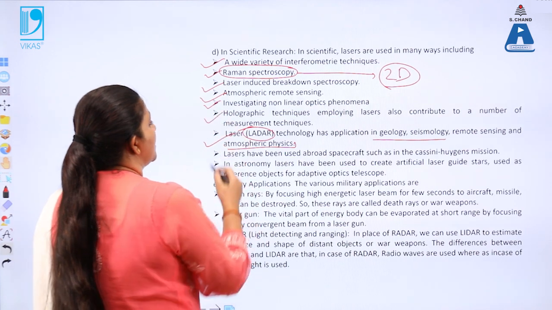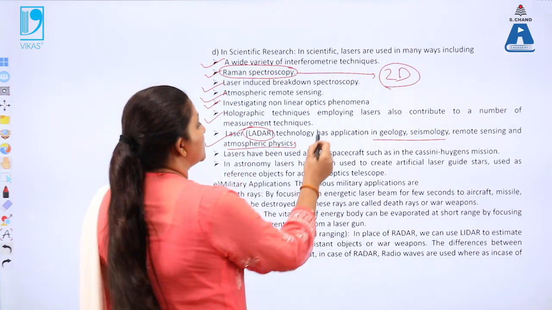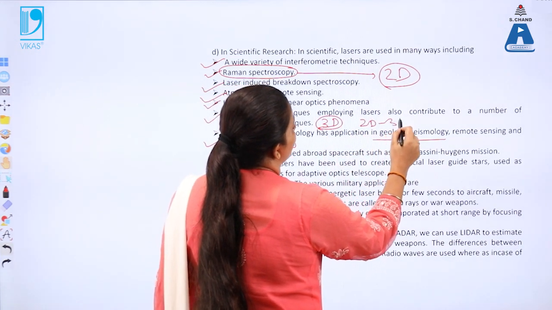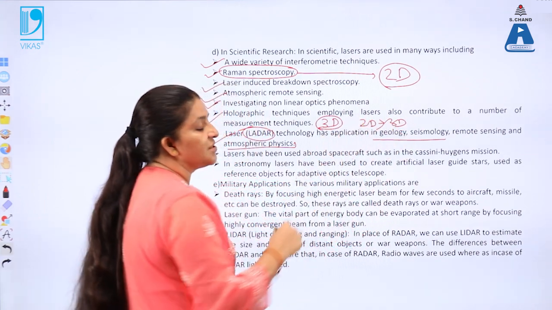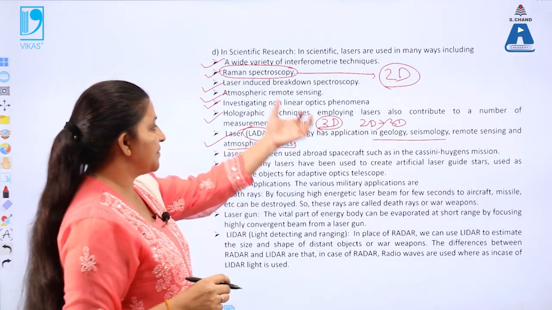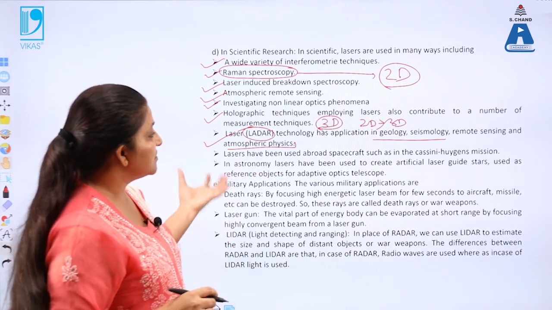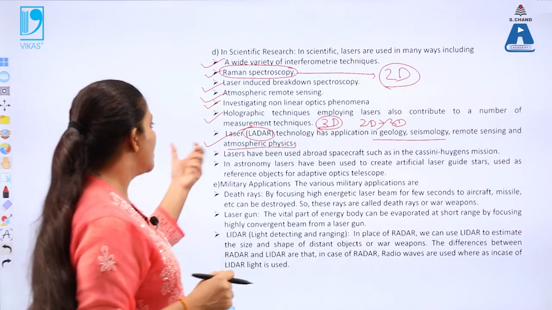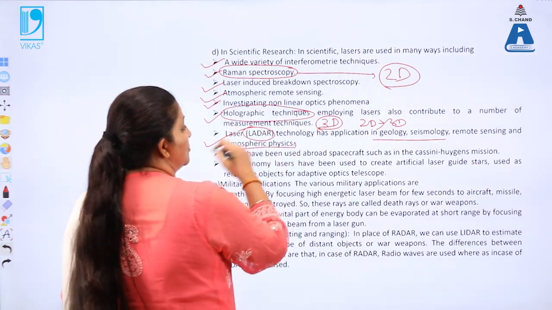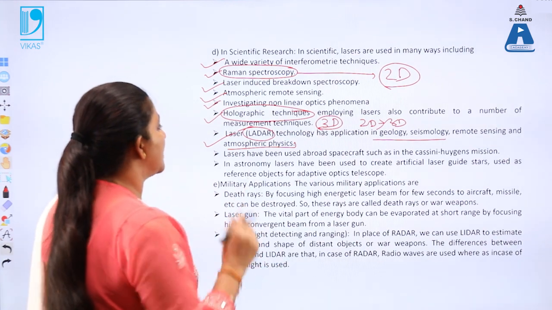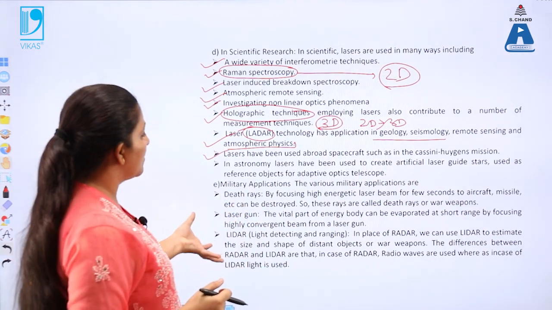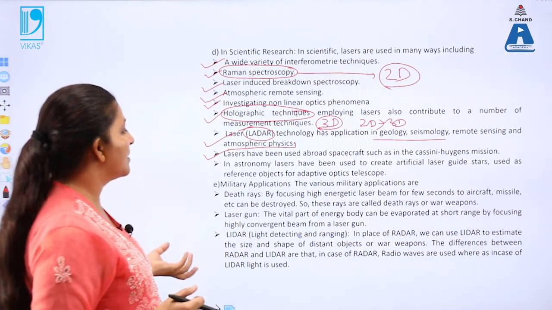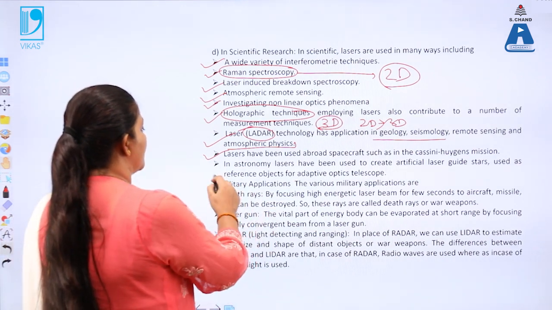Next is holography. If we want to study 3D pictures of a material, we know that our pictures are taken in 2D, that is, only in two dimensions. When you want to convert these 2D pictures to 3D pictures, the holographic technique is used, and in the holographic technique the main component is the laser. In astronomy, lasers can also be used to understand the stars and different galaxies.